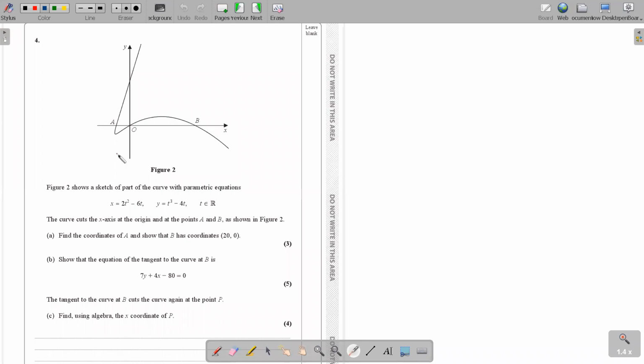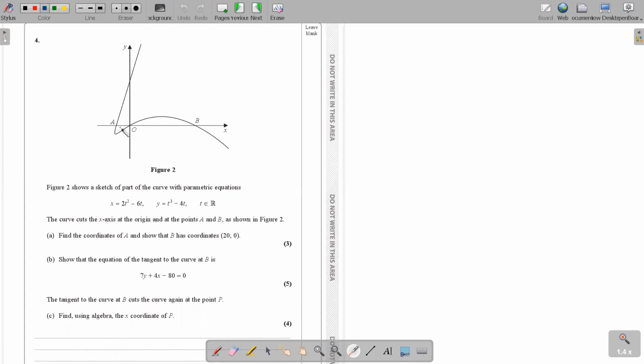Okay, question number 4. Figure 2 shows a sketch of part of the curve with parametric equation x equals t square minus 60 and y equals t cube minus 40. Okay, so this is parametric. Clearly, x and y are separately given. The curve cuts the x-axis at the origin and at the points A and B. We can see there are 3 points. As shown in figure 2, find the coordinates of A and show that B has coordinates 20, 0. Okay, so 3 marks for this.